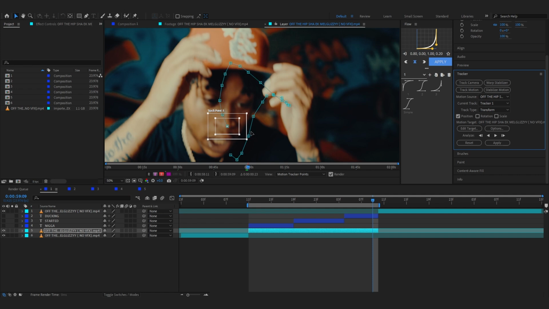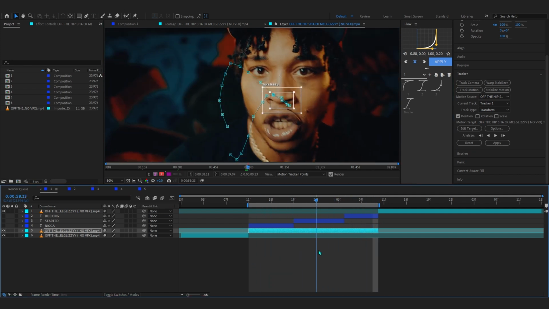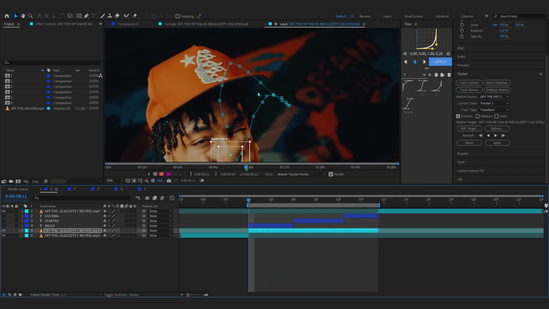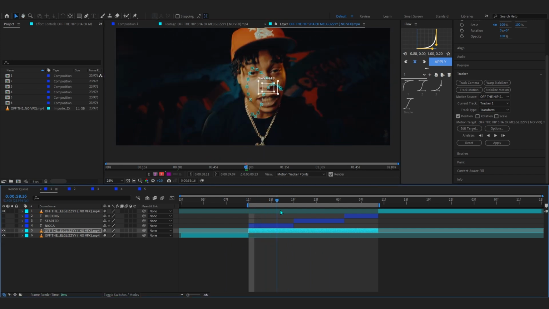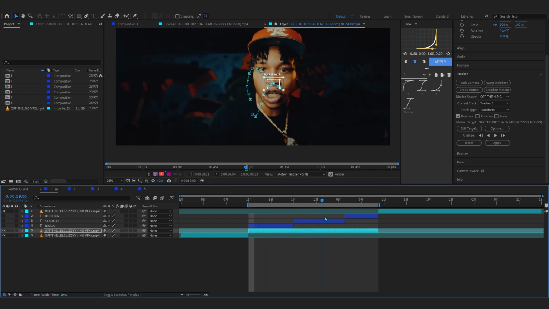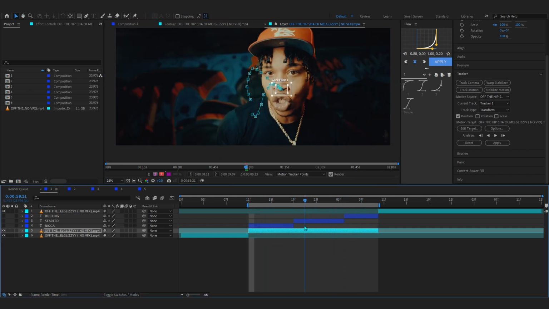After your track is done, at the end I just did it manually because it was messing up a lot. But as you can see, if I play it through now, our track is perfectly tracked to our artist's nose. That's exactly what we want.